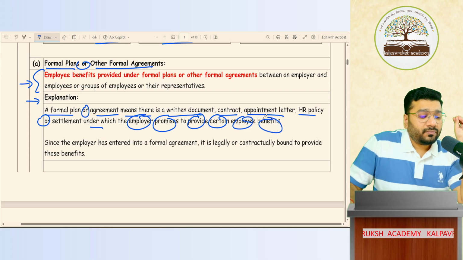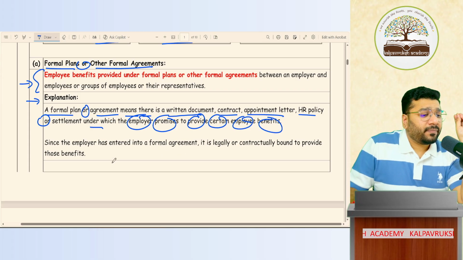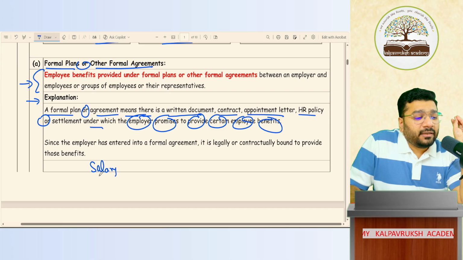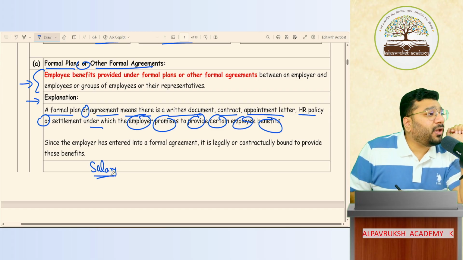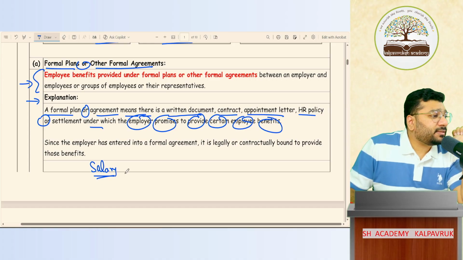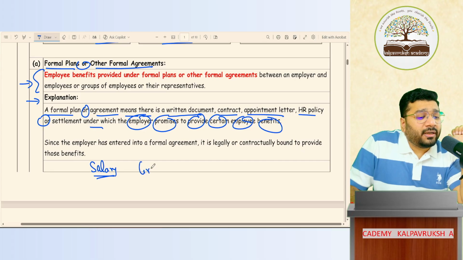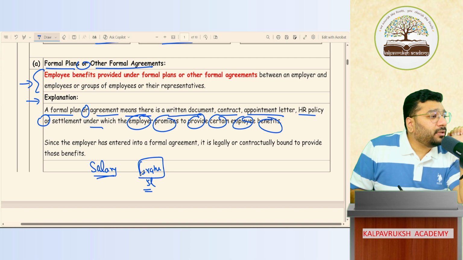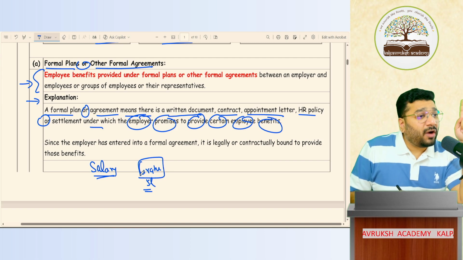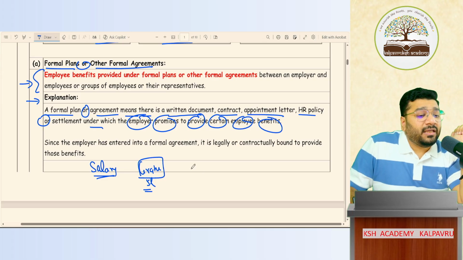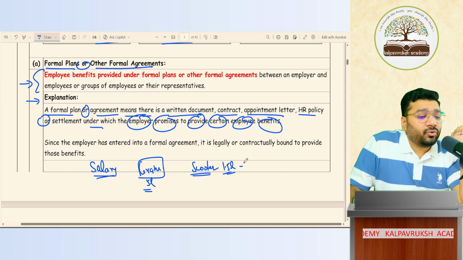So now, to Sangamika, I have promised in the employment contract that I'll pay her salary. So paying of salary is employee benefit or not? Yes. Apart from that, I've told her, if you work with me for 5 years, I'll give you a gratuity of 5 lakh rupees. Is this gratuity an employee benefit or not? Yes. Apart from that, I told her, if you work for another 5 more years, I will gift you a scooter worth 1.5 lakh to 2 lakh rupees. So this is an employee benefit or not?